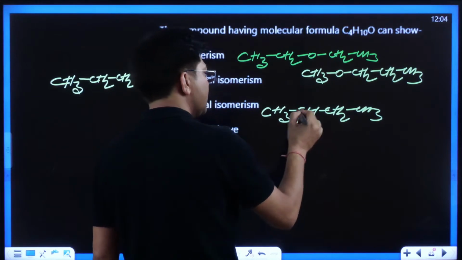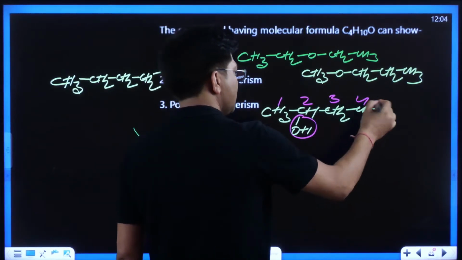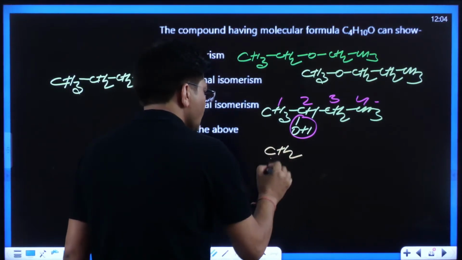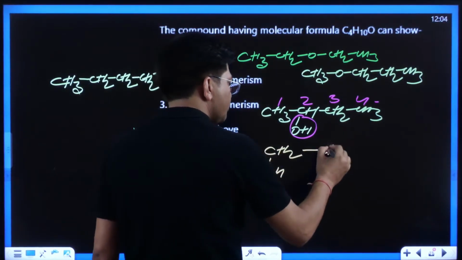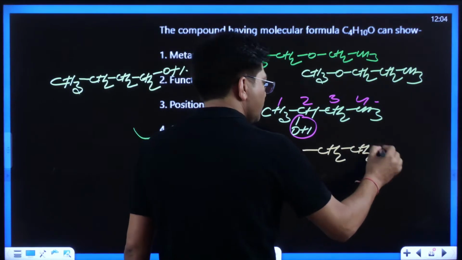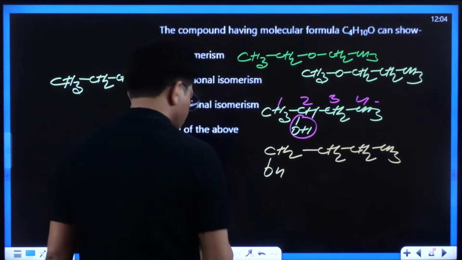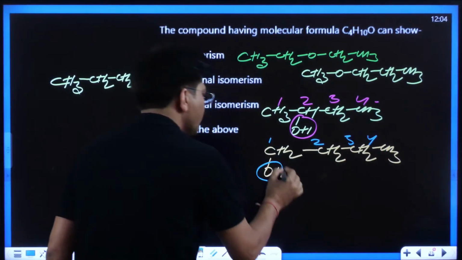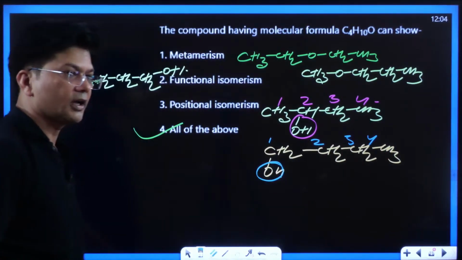On the second position, OH is there. Now I can draw another compound, CH2(OH)-CH2-CH2-CH3. So what is the position of OH in this compound? 1, 2, 3, 4. First position. So all of these is the correct answer.